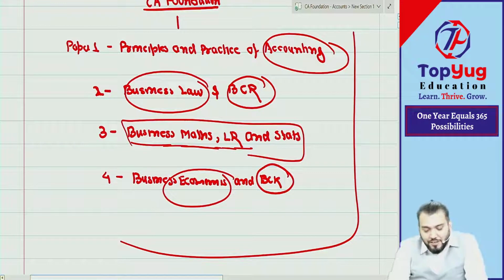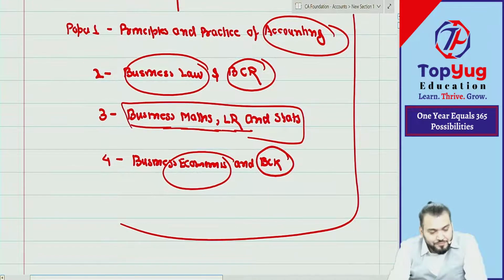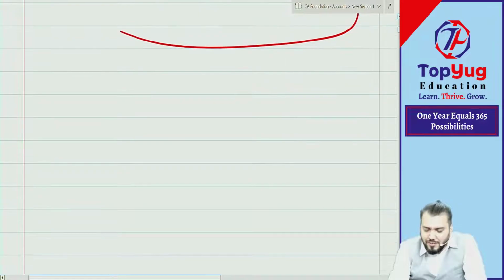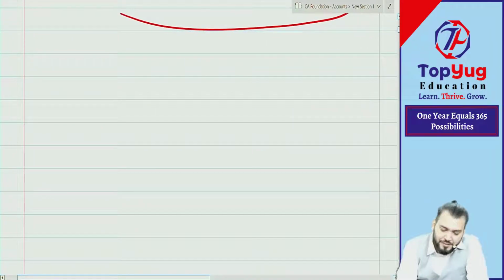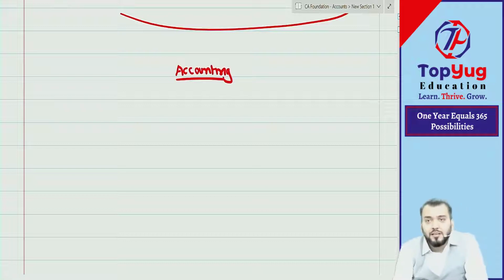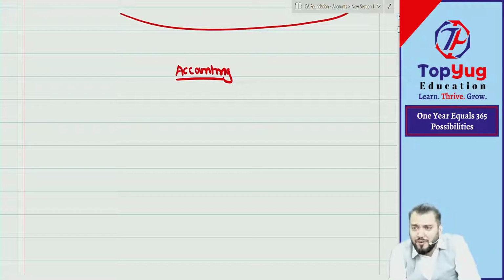My subject is, in simple words, accounting. The name is Principles and Practice of Accounting, but in simple words, accounting. Are you able to understand what I am saying? Can I say this is the only subject which you have done in class 11, then class 12, then in CA Foundation, then you will do in CA Inter, then in CA Final? Means can I say accounting is there even in the name chartered accountant? Can I say without accounting, you can't be a complete CA?